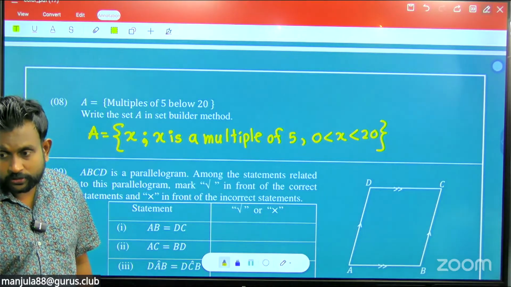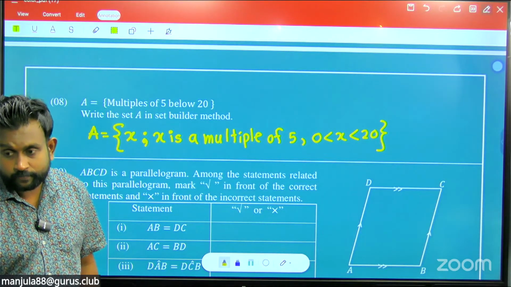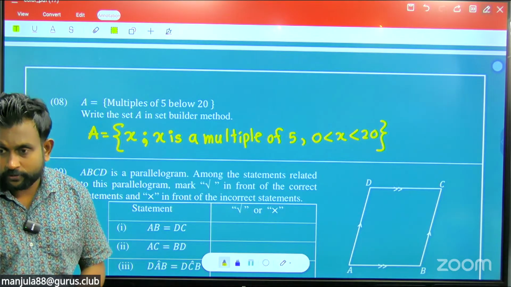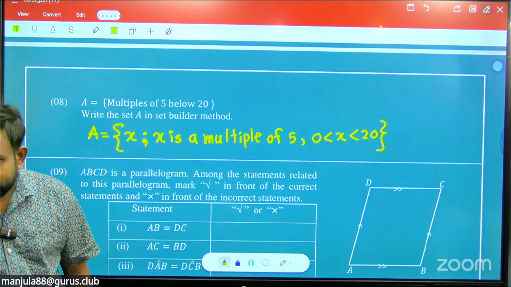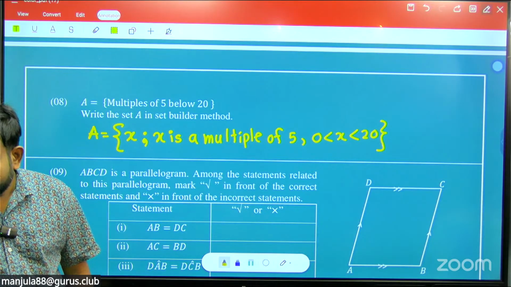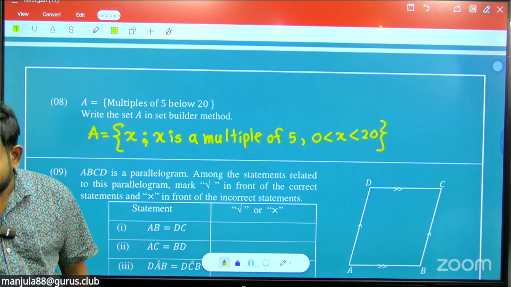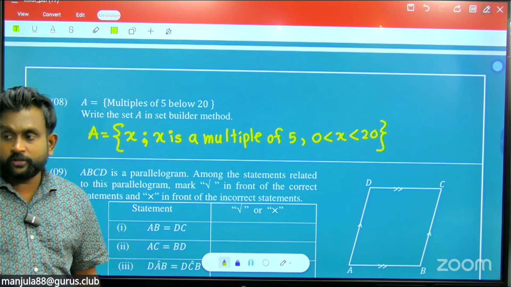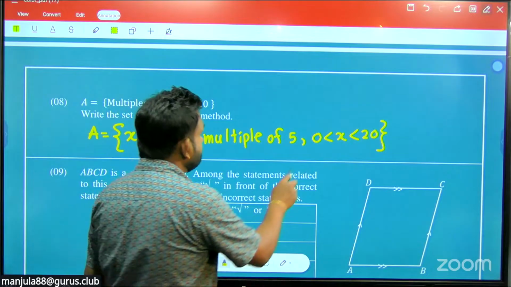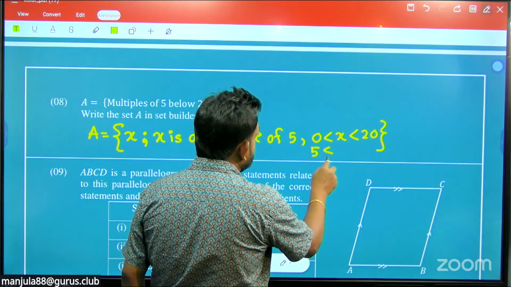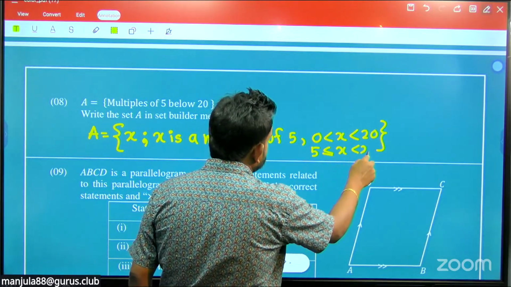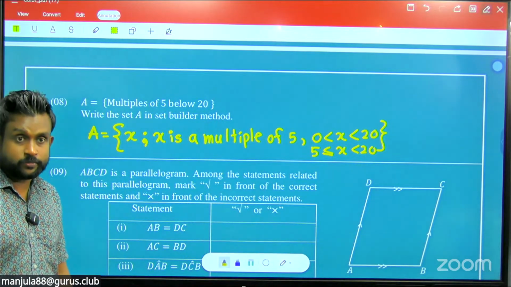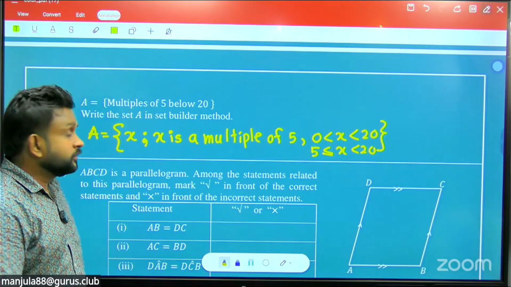Can we say 5? Yes, instead of 0, you can use this one: 5 less than or equal to X, less than 20. Greater than or equal to 5, less than 20. That is also acceptable.